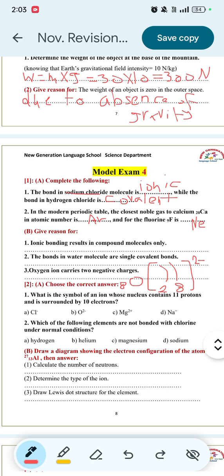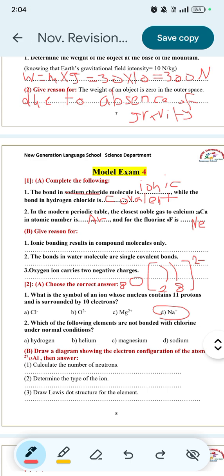D, sodium Na 11. The electron configuration of the sodium atom will be 2, 8, 1. It tends to lose 1 electron. So the ion of sodium will have 11 protons and 10 electrons. So this is the correct answer, sodium Na plus, positive.